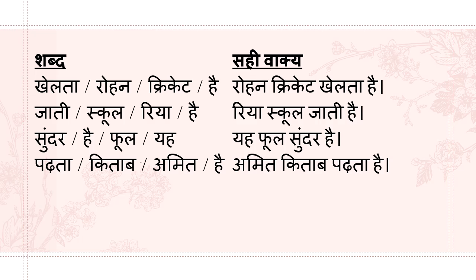So there are a few more examples. Shabd means words. Sahi vakya means correct sentence. So there are words given in one column. You have to make a correct sentence. Khelta, Rohan, cricket, hai. Khelta means playing. So what is the subject or karta here? Rohan. And what is the object? Cricket. Khelta hai is the verb. So Rohan cricket khelta hai.